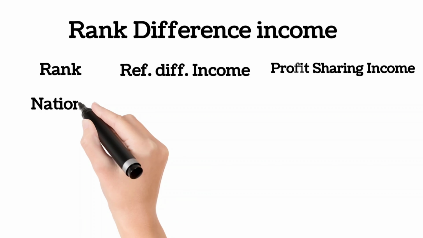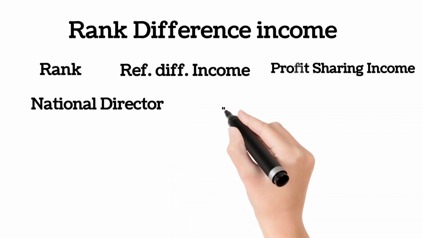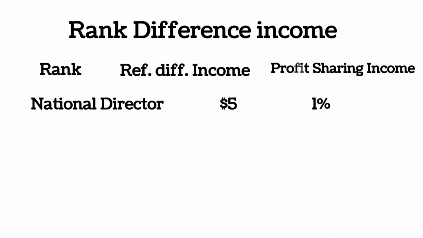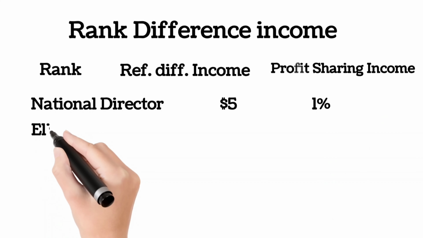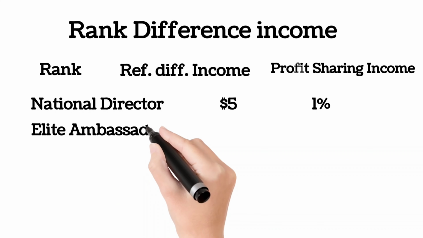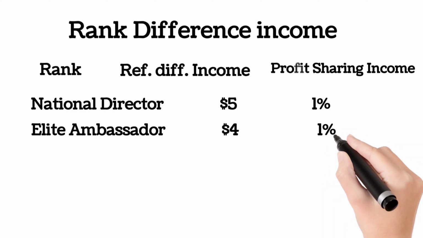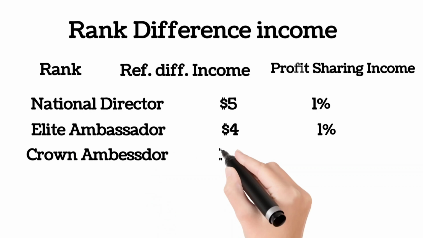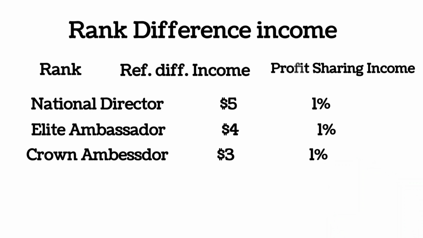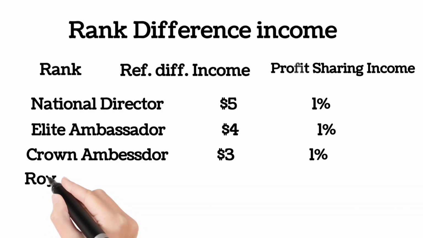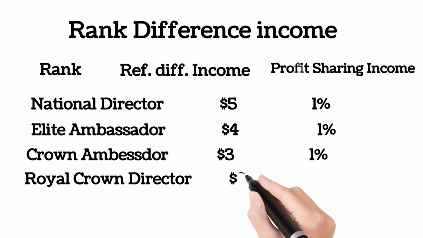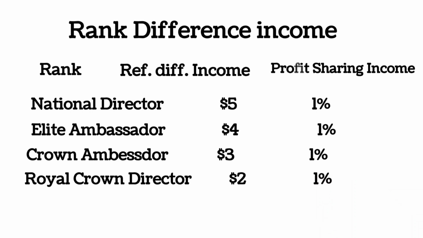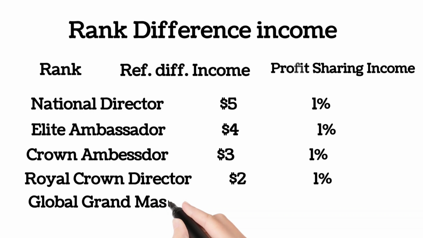At the national director rank, you receive $5 referral difference and 1% profit sharing difference income. At the elite ambassador rank, you receive $4 referral difference income and 1% profit sharing income. At the crown ambassador rank, you receive $3 referral difference and 1% profit sharing difference income. At the royal crown director rank, you receive $2 referral difference and 1% profit sharing difference income. And at the global grandmaster rank, you will get a $1 referral difference and $1 profit sharing difference income.